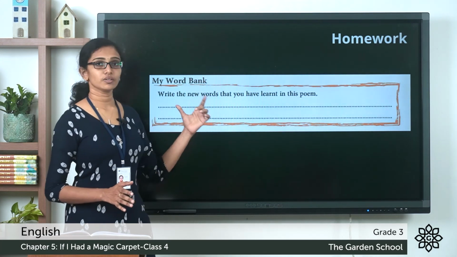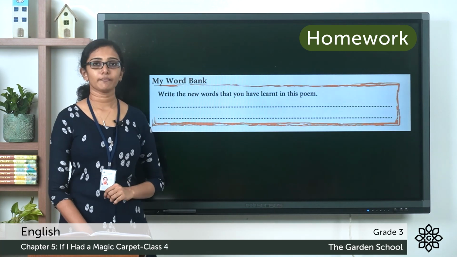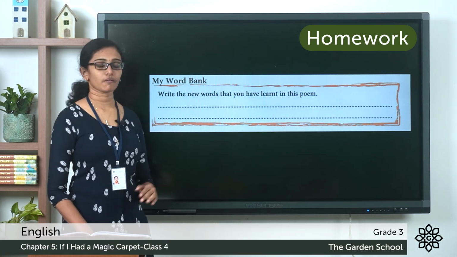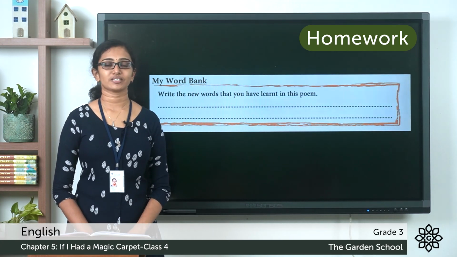And which all words you learned as a new word in this poem that you can write in the My Word Bank activity. You can write in the space provided here. So once you're done with this, you can send a picture and send us through Teams.